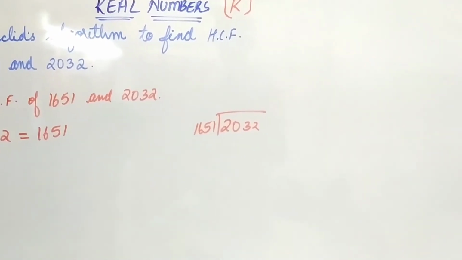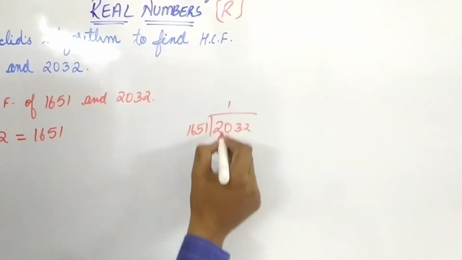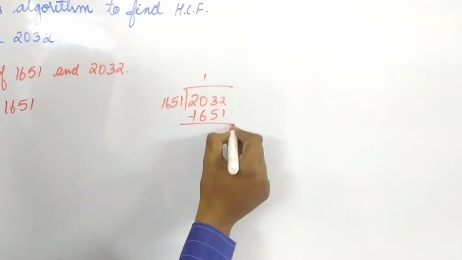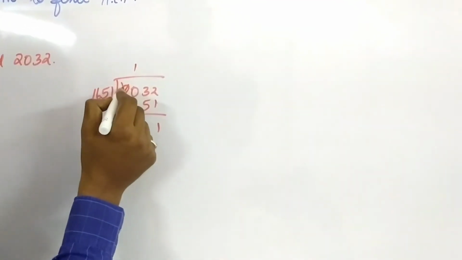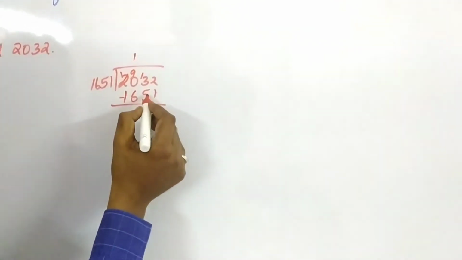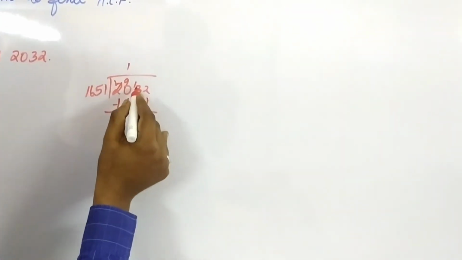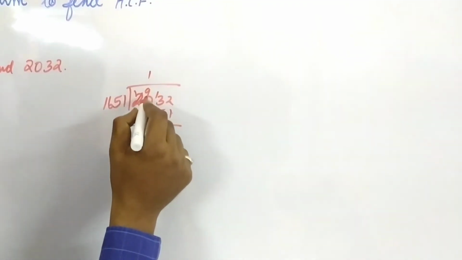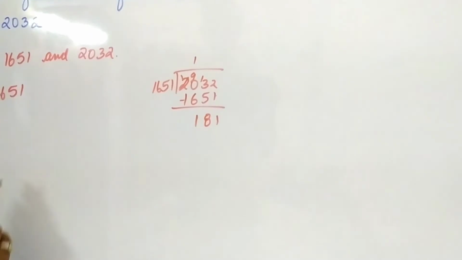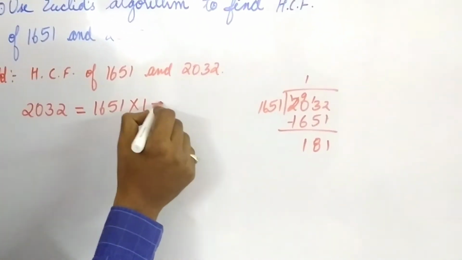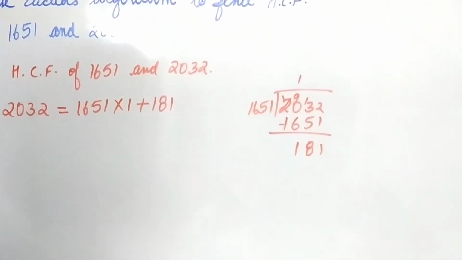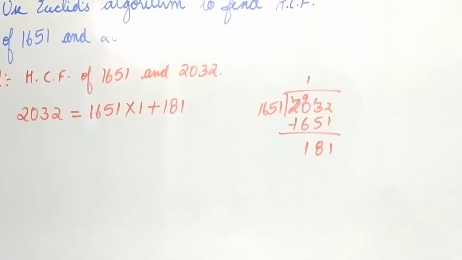So in the rough part, kindly divide 2032 by 1651. 1s are 1651, 2 minus 1, 1, 9, 13, 5 plus 5, 10, 3, 8, 9 minus 6 is 1. So 1651 into 1 plus 181.